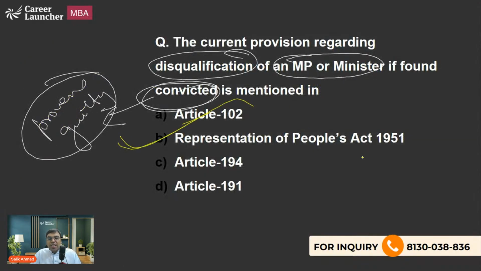So here, Section 8 of the Representation of People's Act, 1951 talks about it in detail: if a person is found guilty, found convicted, then of course he or she will be removed.